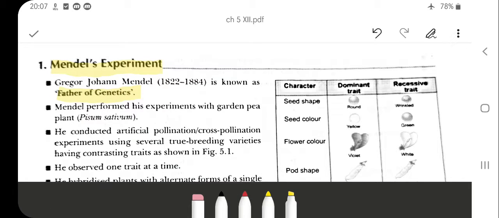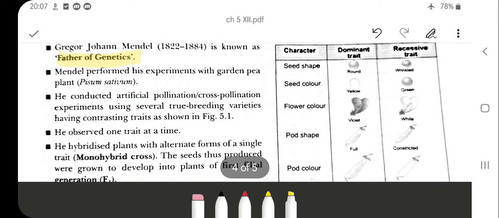Mendel himself was not a naturalist, neither a biologist. He was simply a teacher in a monastery where he used to teach the students and live there, but he was very fond of plants and flowers, and he observed the following changes coming out in the garden and came out with some observations which later on became a major discovery of genetics, and that's why he is called the father of genetics.